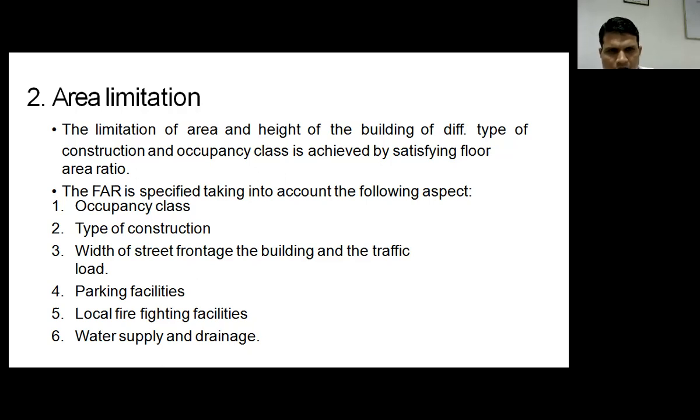So according to the occupancy, type of construction, width of street, parking facilities required, local firefighting facilities, and water supply and drainage facilities, area limitations are provided. And accordingly, FSI are specified for different locations.